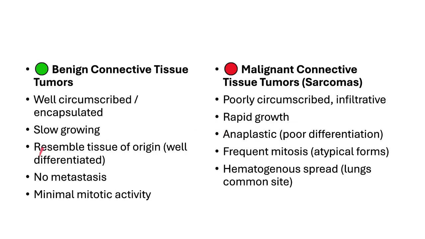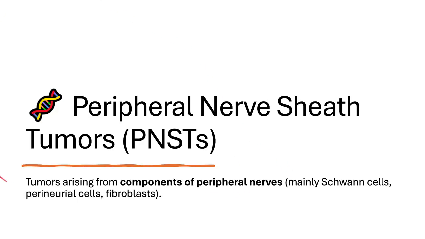The benign tumors resemble the tissue of origin, so they are well differentiated, while the malignant ones are anaplastic or poorly differentiated. In benign tumors there is no metastasis and only minimal mitotic activity, while the malignant connective tissue tumors have frequent mitosis and hematogenous spread to the lungs, or metastasis. So let us discuss each and every connective tissue